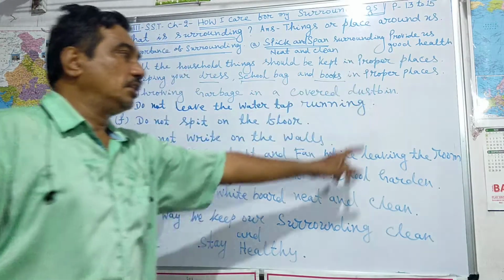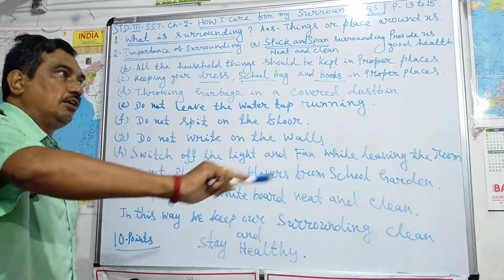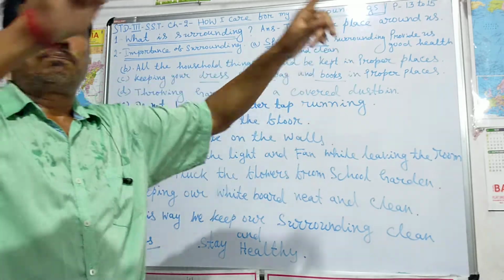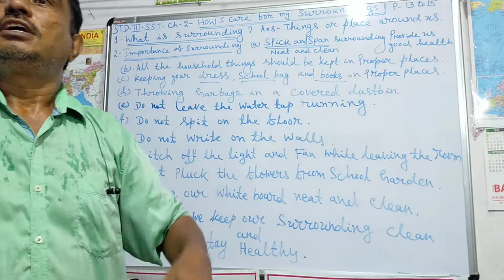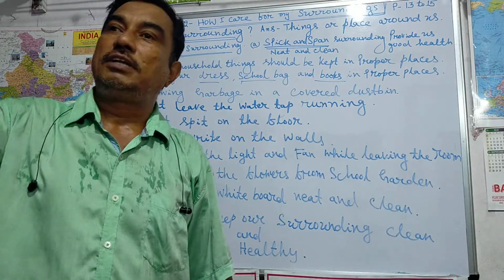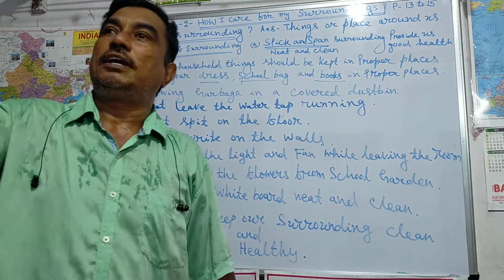You should remember these and write down what are the importance of surrounding in your classwork page. These 10 points you write down.